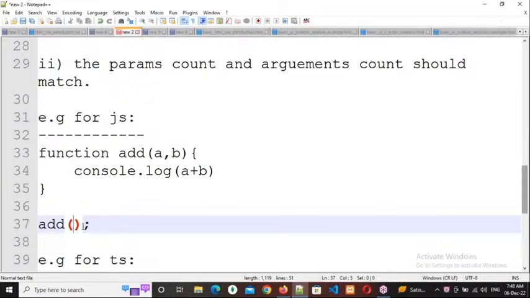Minimum two values. So two values, 6 and 4. What are 6 and 4? Arguments. Whenever I'm calling this add method, I'm immediately sending the values. If you are sending the values whenever you are calling, those are called arguments. Arguments means the values which are coming to the function. Clear, everybody? Respond.